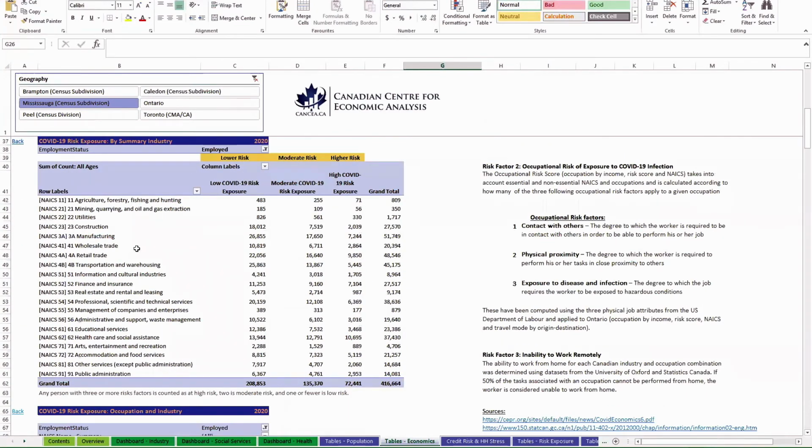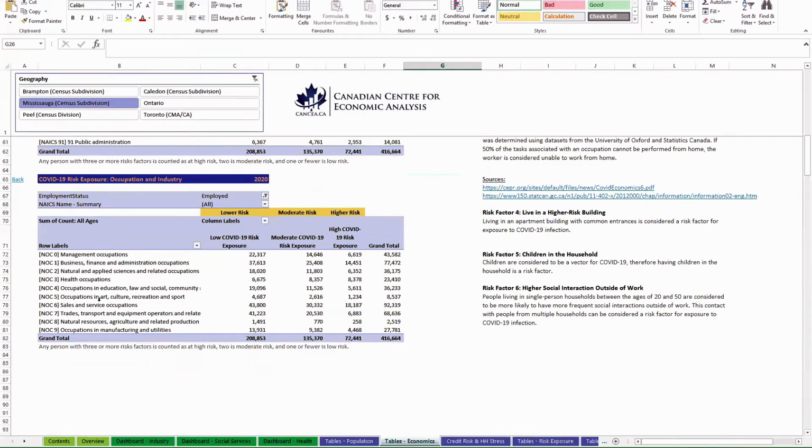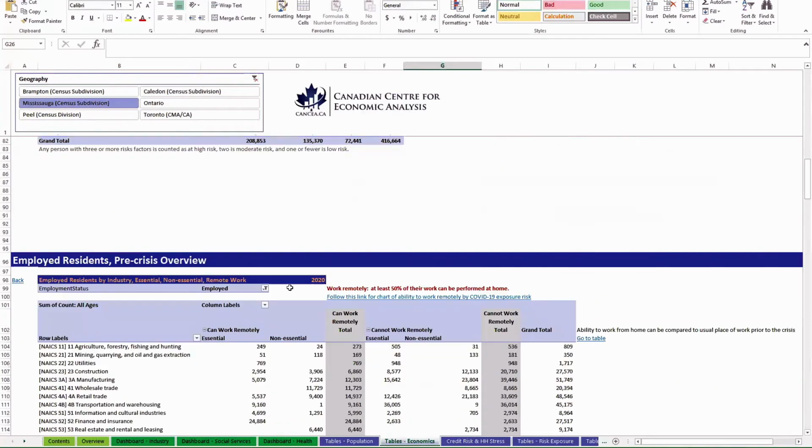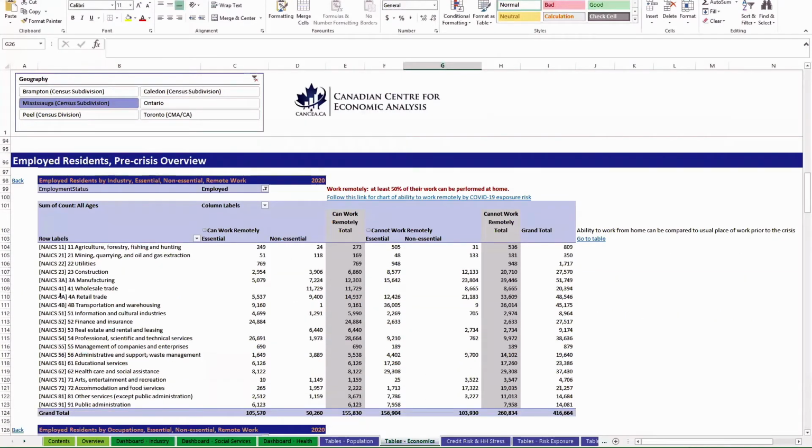Here we have the risk exposure by industry, by occupation and industry, so you can use these drop-down menus to filter it as well when they're available. Down here, it's kind of the employment baseline. So pre-crisis, how many people were employed in essential industries and non-essential, and could work remotely or not work remotely by industry. And to be considered able to work remotely, at least 50% of the work can be performed at home.